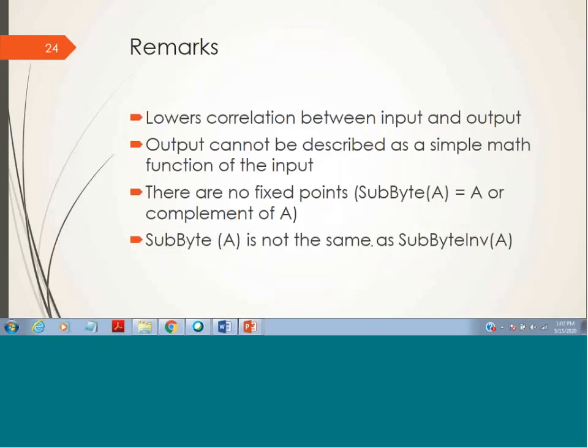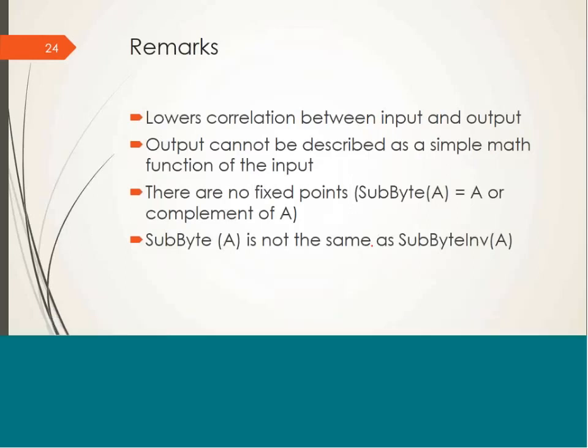Inverse SBox table we are going to use in decryption. So here we have written substitute byte A, which is used in encryption, and substitute byte inverse A means in this particular operation we'll be using the inverse SBox table instead of the SBox table.